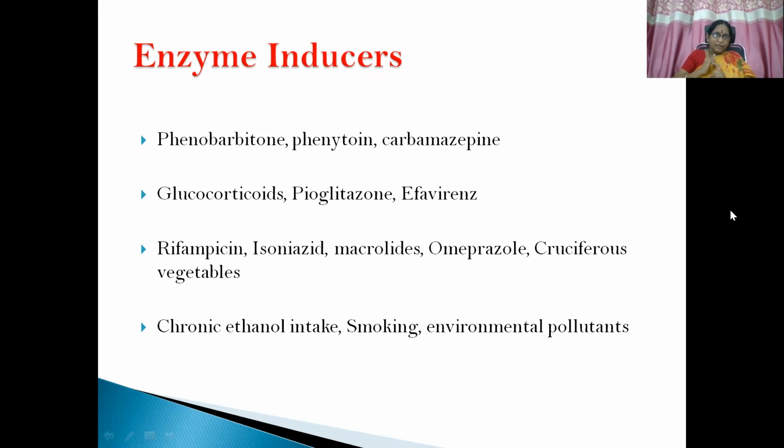And if you get a patient who is almost regularly, chronically exposed to environmental pollutants, like a person who is working in industry or even a farmer, then there is a possibility of enzyme induction. So before you give the prescription to such patients, you have to remember what sort of drugs you have to give and how much dose you have to give.